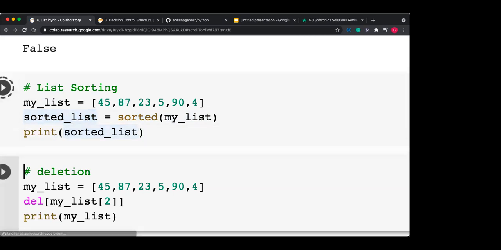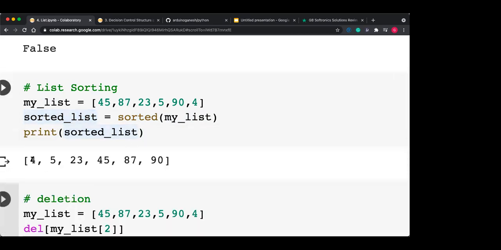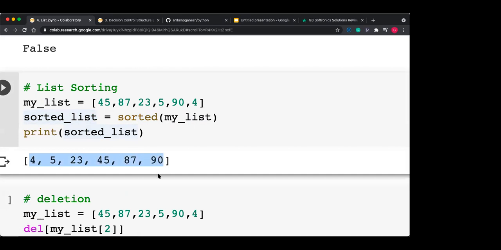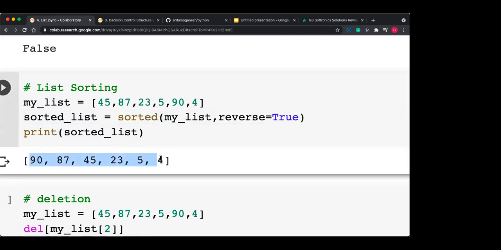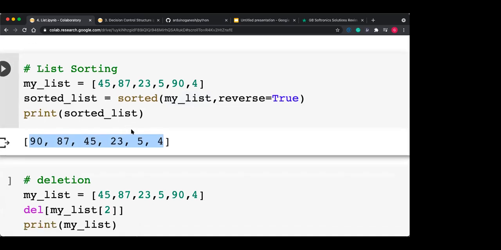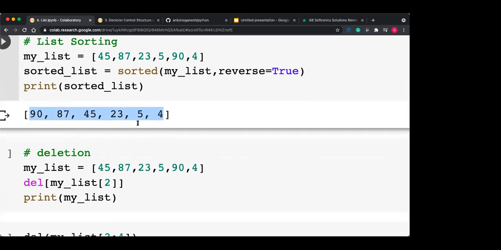So which type of sorting? The type of sorting is the ascending type. If you want the descending sorting, then you can use this technique: reverse equal to true. When I use reverse equal to true, then you are getting the descending sorting. Getting this? Yes, have you noted this down? How to do sorting is very, very important regarding your data processing. So if you have data and you want to sort that data, use the sorted function.